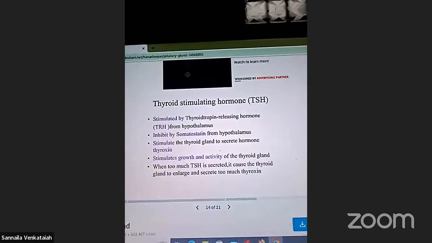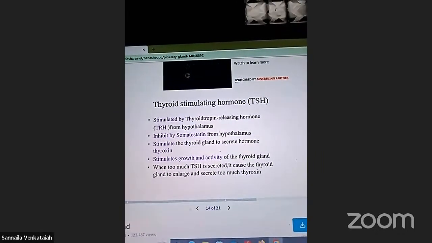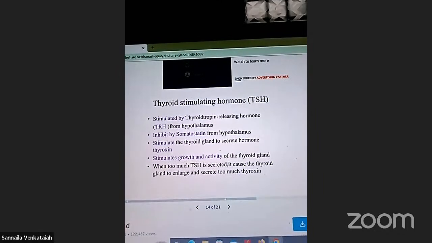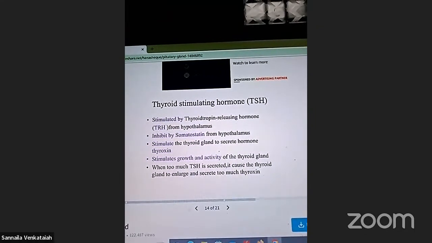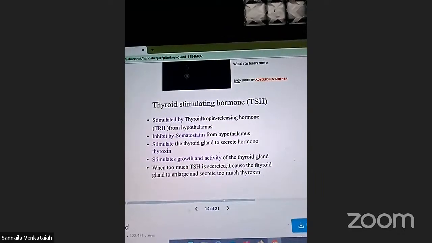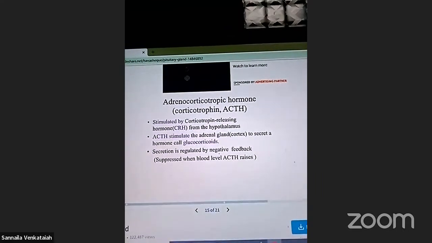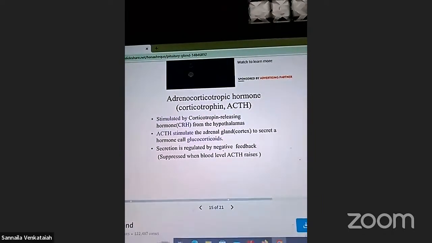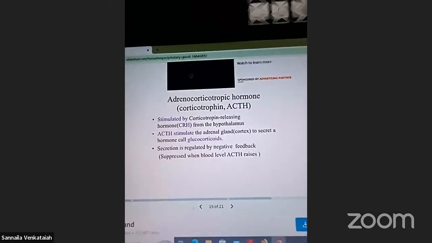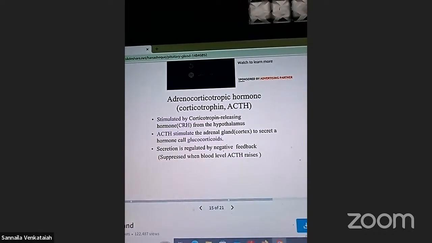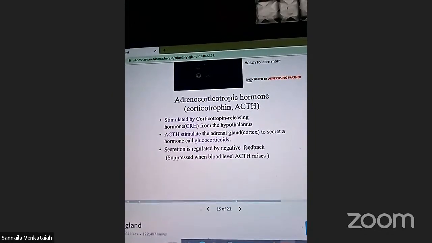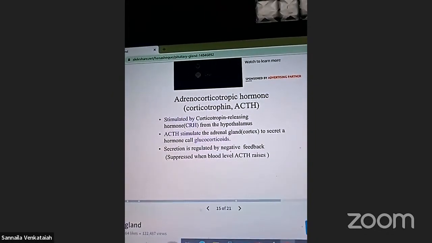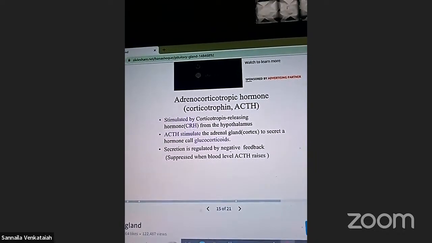TSH means thyroid stimulating hormone. Thyrotrophin is released by the hypothalamus and stimulates the thyroid gland to secrete the hormone thyroxine, right? Adrenocorticotropic hormone, ACTH, is stimulated by corticotrophin releasing hormone from the hypothalamus.